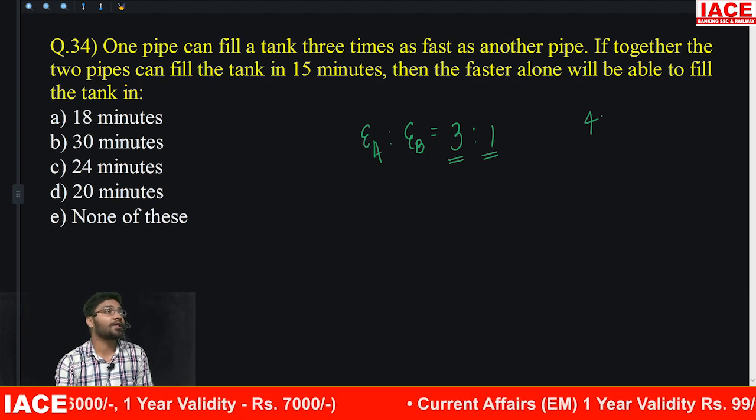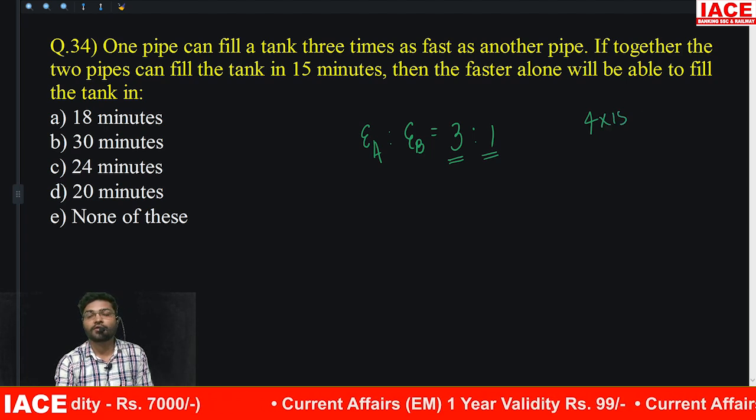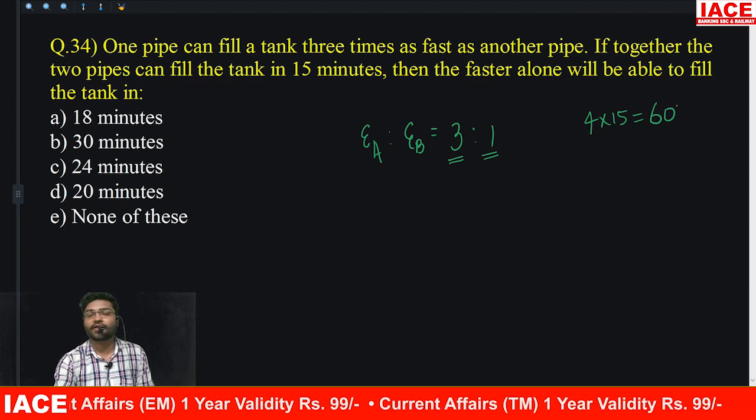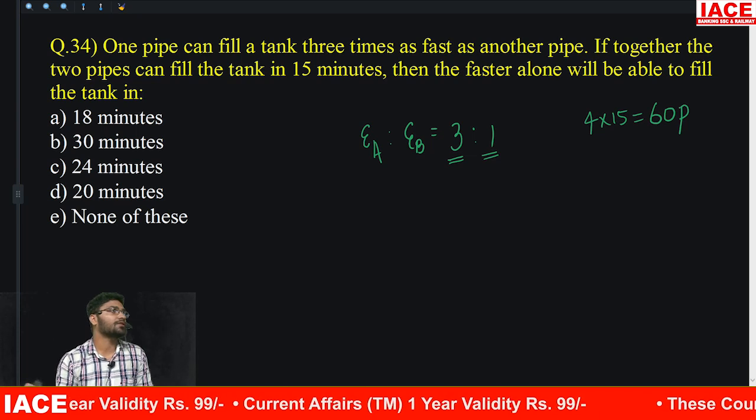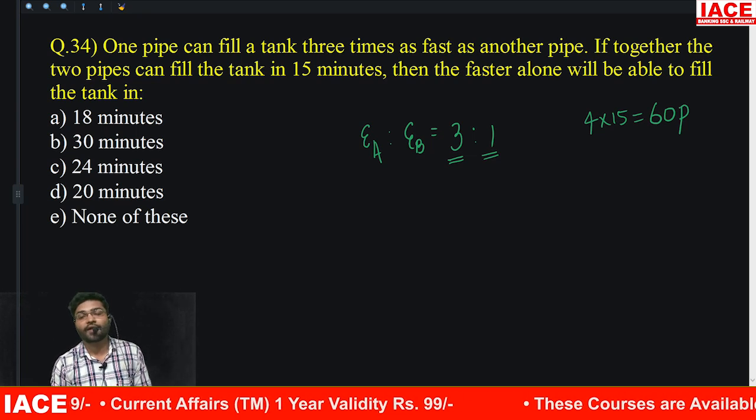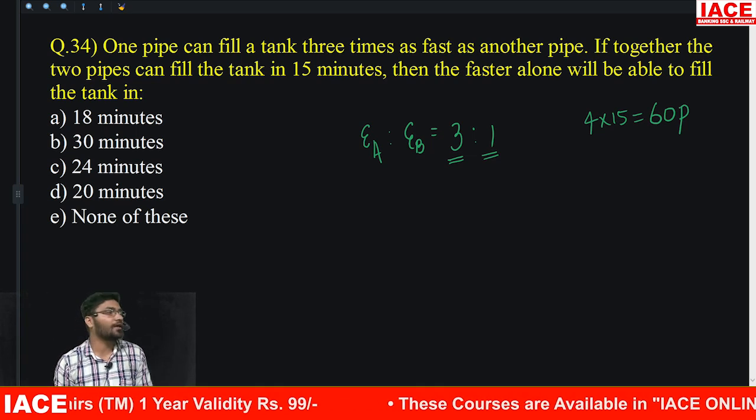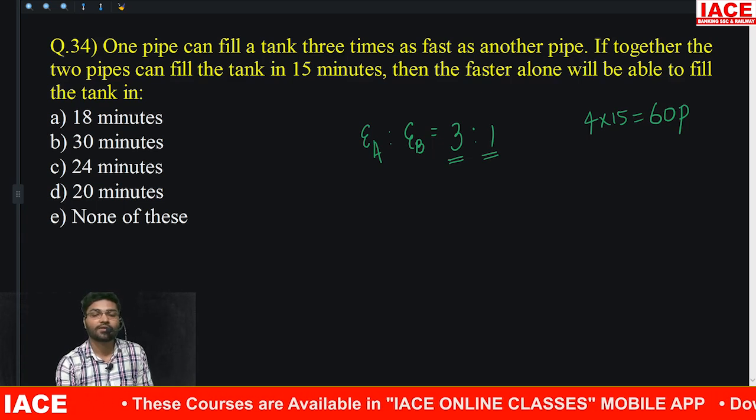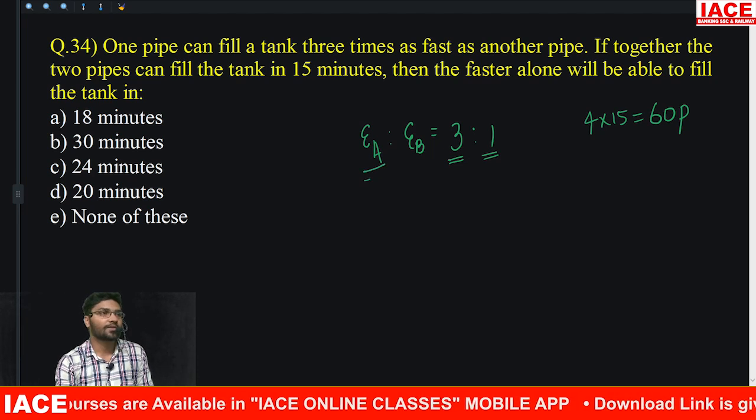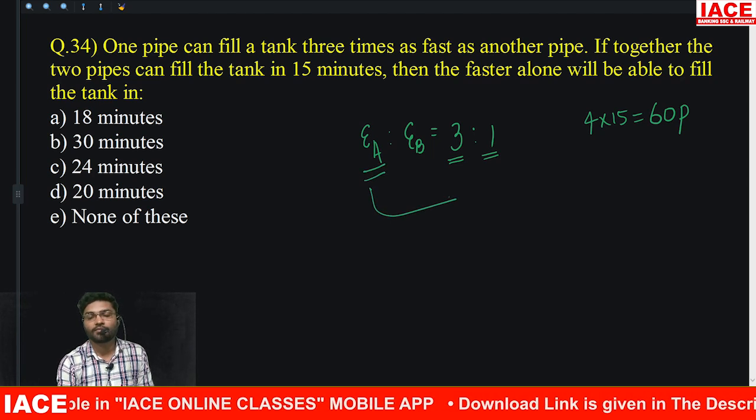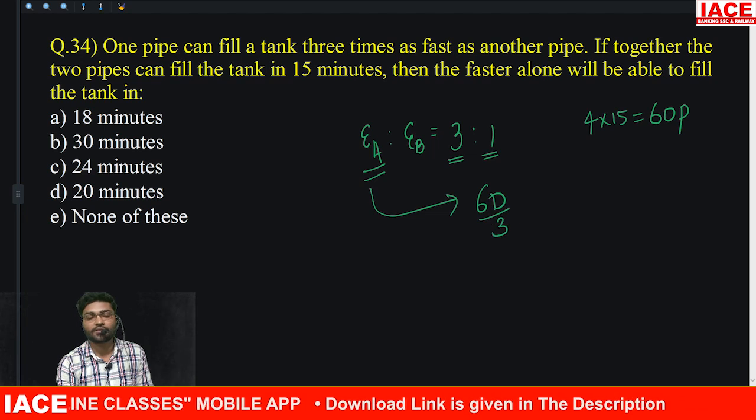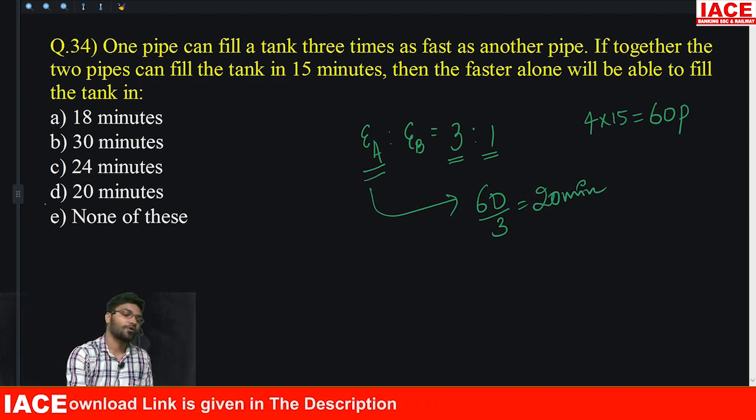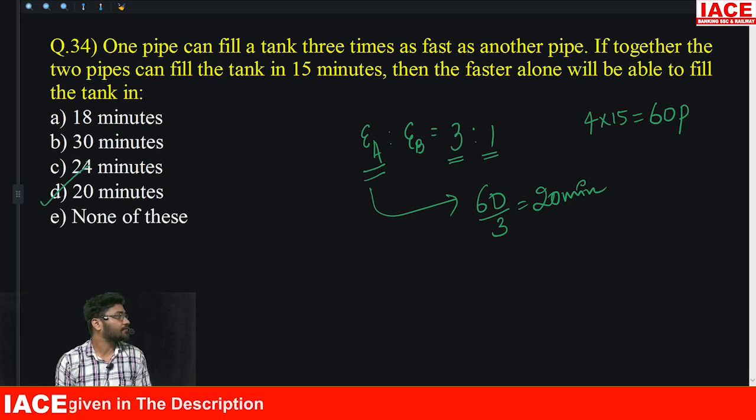If together the pipes can fill the tank in 15 minutes, so 4 into 15. 4 into 15 is how much? 60. If you consider parts, you write 60 parts. Then find out the faster pipe alone will fill it in how much time? Faster pipe means which pipe, A or B? Pipe A is the faster pipe. It will fill it in how much time? 60 divided by 3 is 20 minutes. So option D will be the right answer.